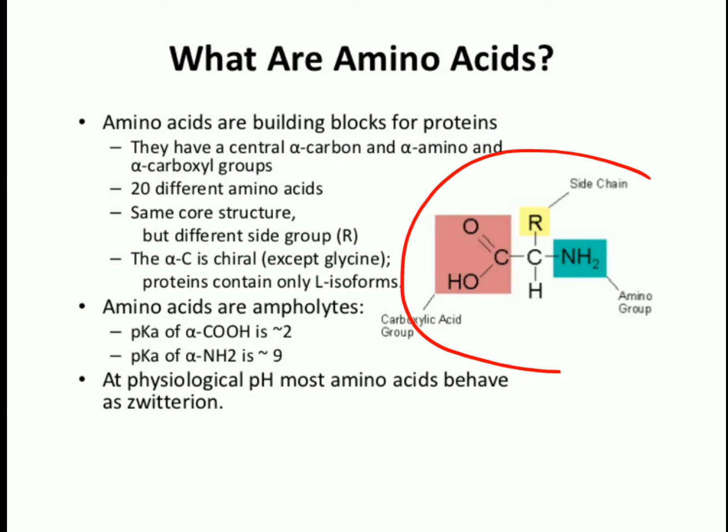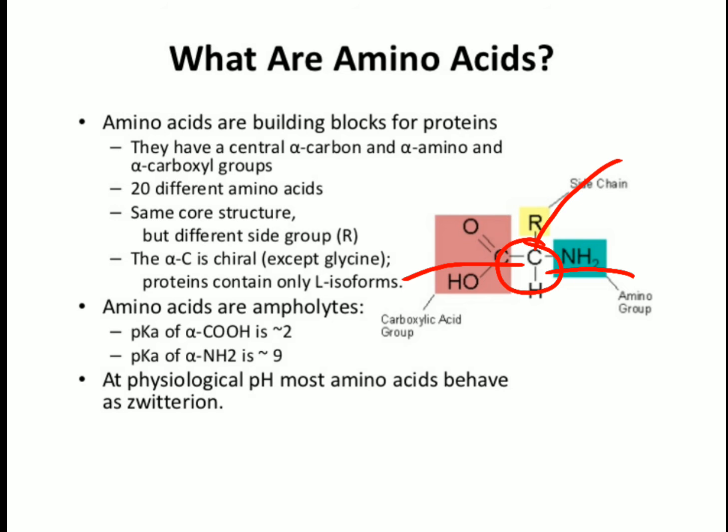As you can see in this figure, they have a central alpha carbon, an alpha amino group and an alpha carboxyl group. This is the central carbon atom. It is connected to the amino group on one side and the carboxyl group on the other side, and there is the side chain.